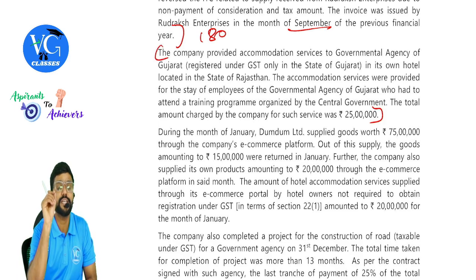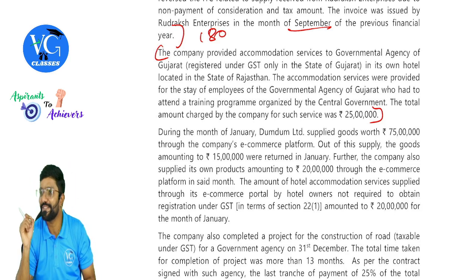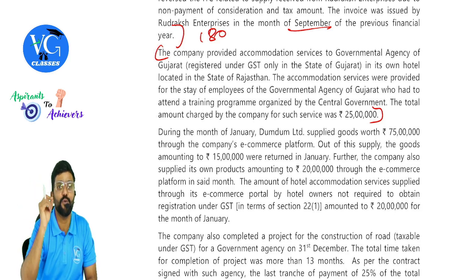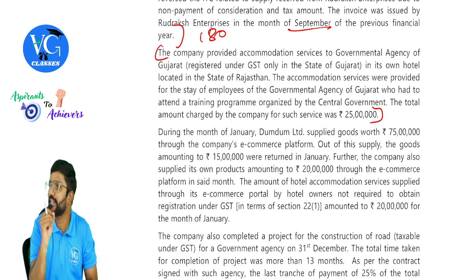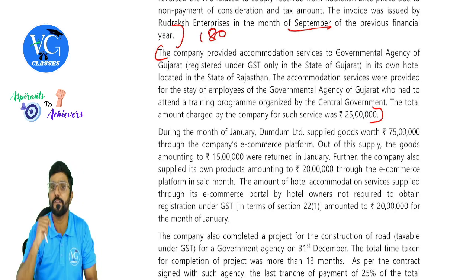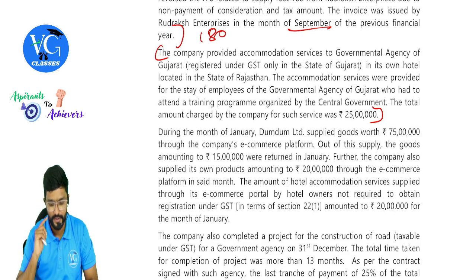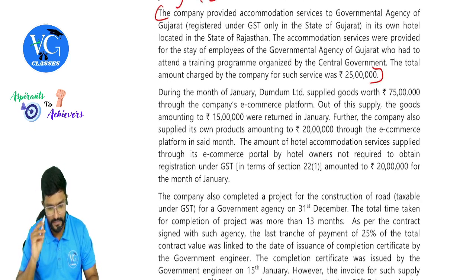Guys, should TDS be deducted? Yes, government agency. Who is the recipient? Government agency. Who will make payment? Government agency. Should they deduct TDS? Yes. You can see value is more than 2 lakh 50. Okay, TDS will come.